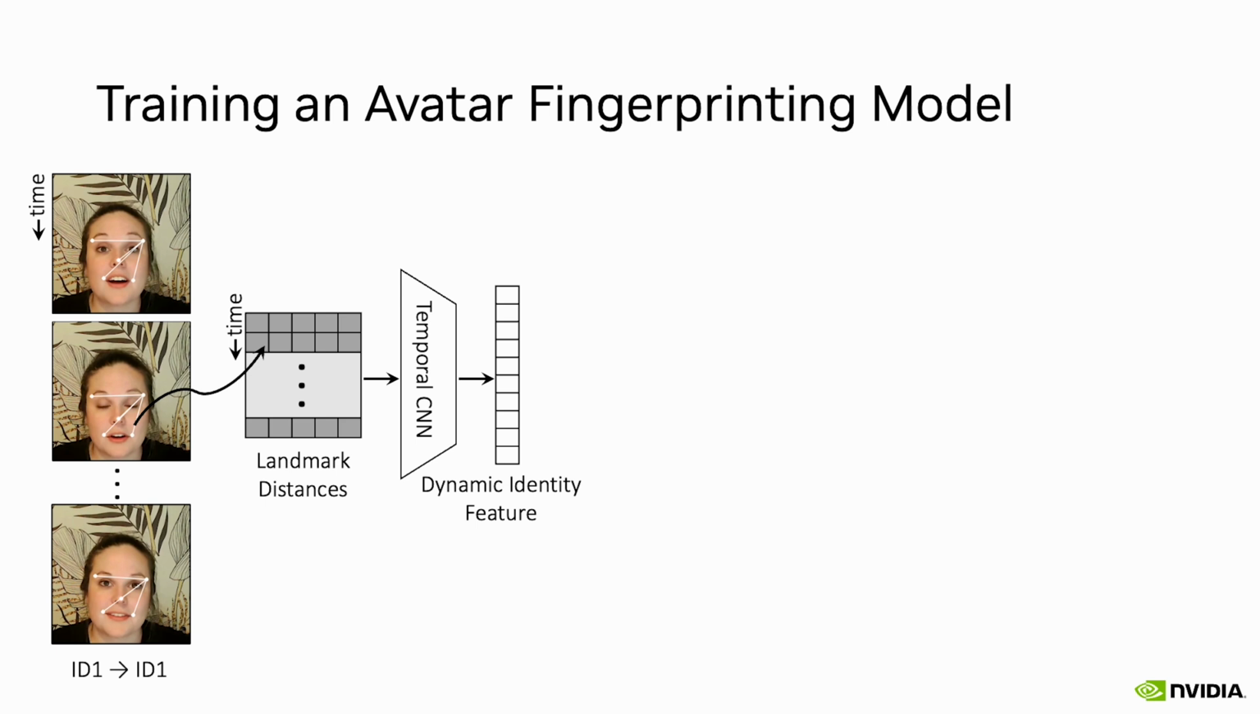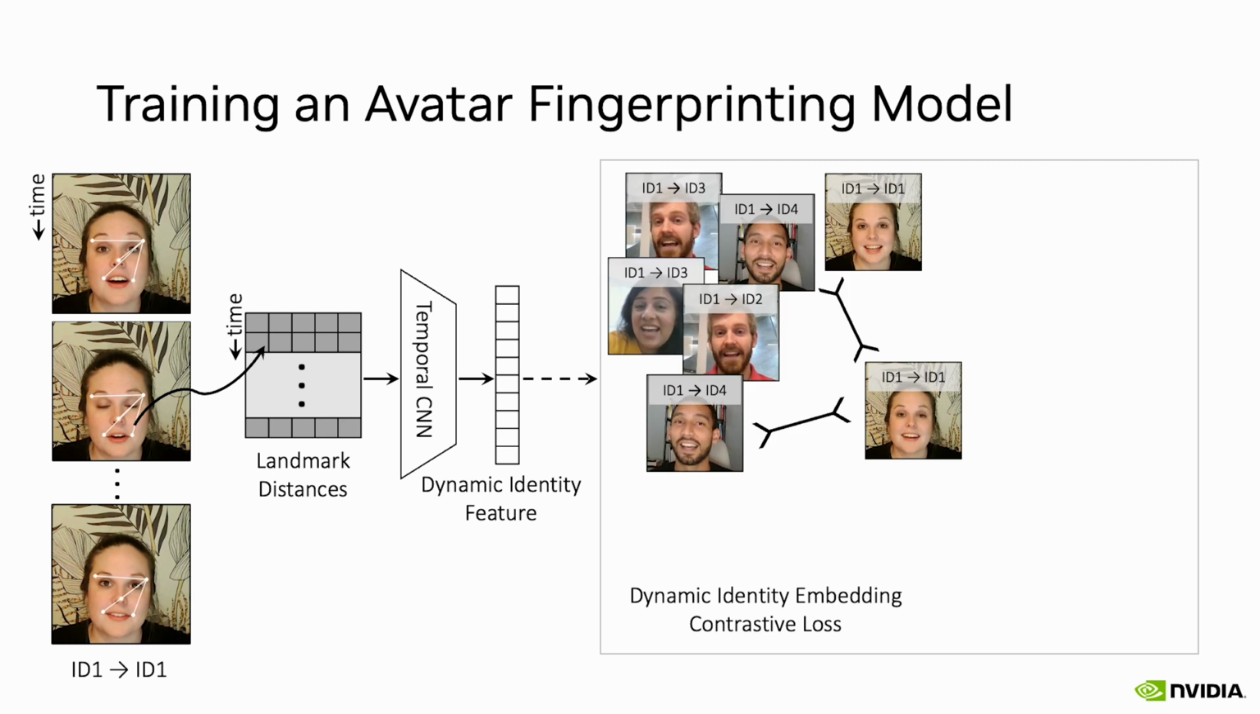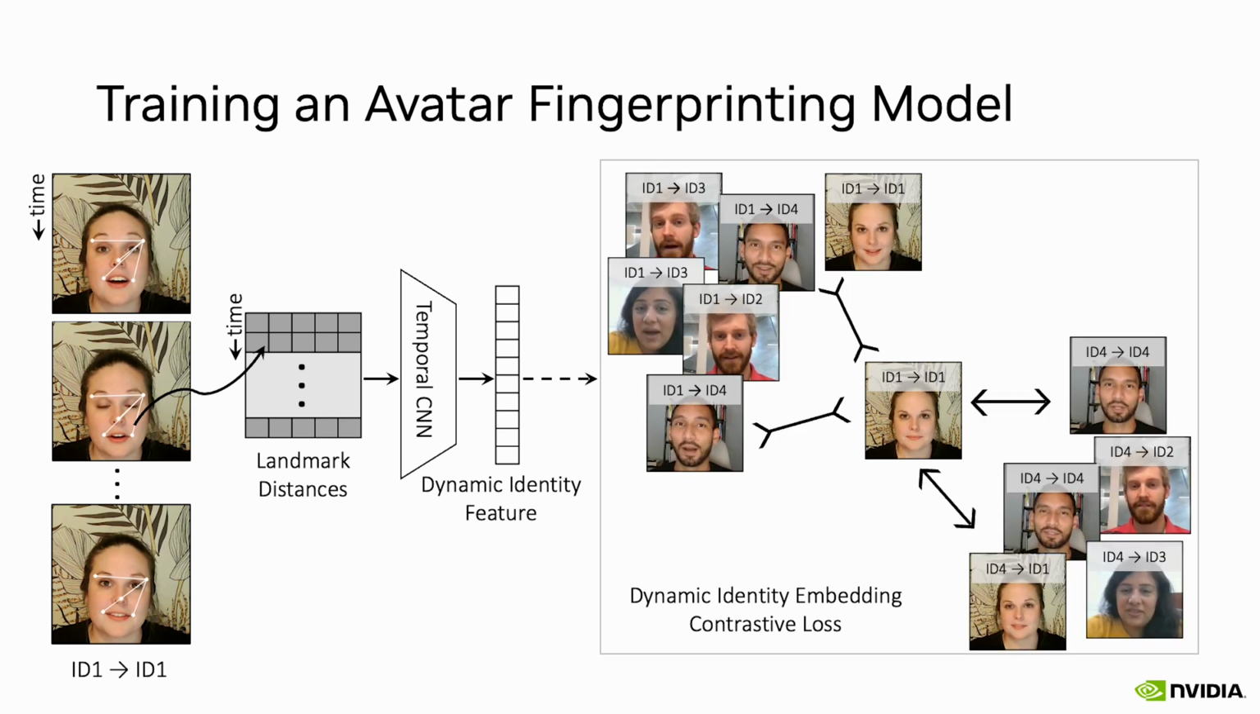We want to cluster these features based on the driving identity. To achieve this, we propose a dynamic identity embedding contrastive loss that pulls a clip driven by a given identity, say identity 1, closer to other clips driven by identity 1 while pushing it away from the clips driven by others. We refer the viewer to our paper for more details.